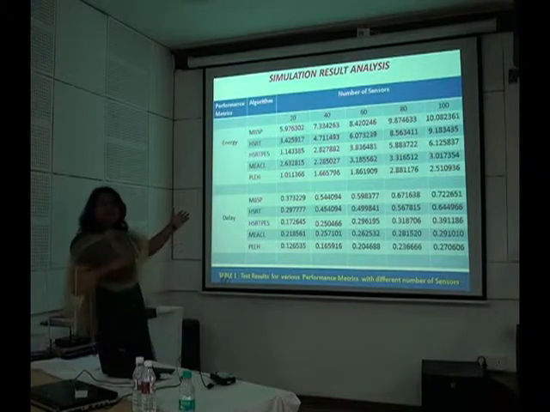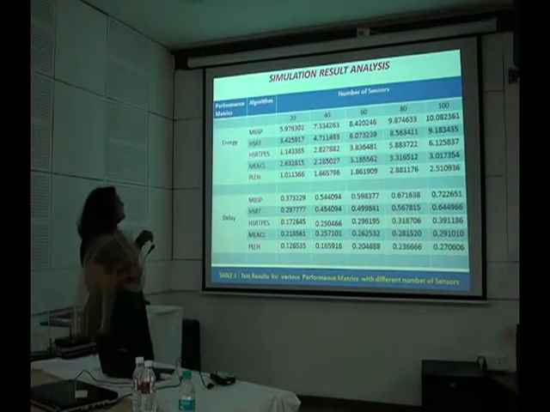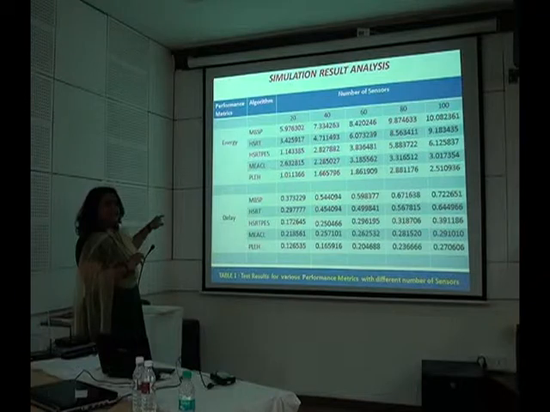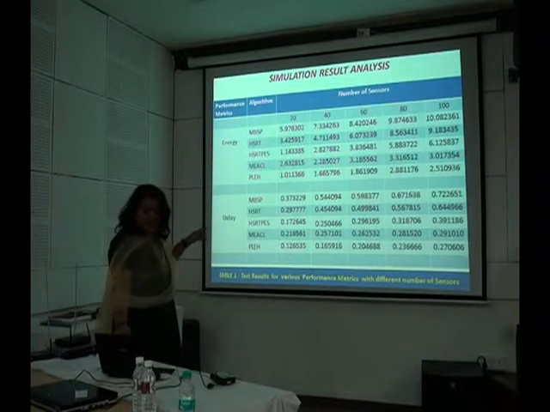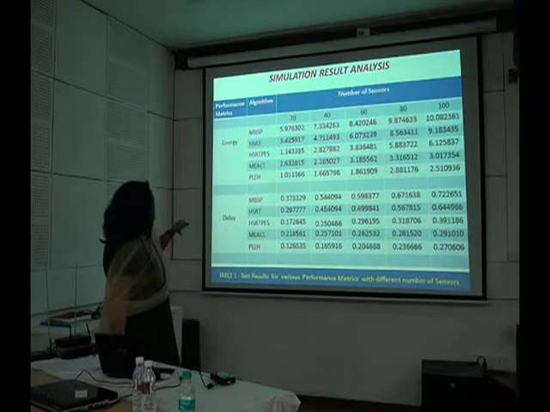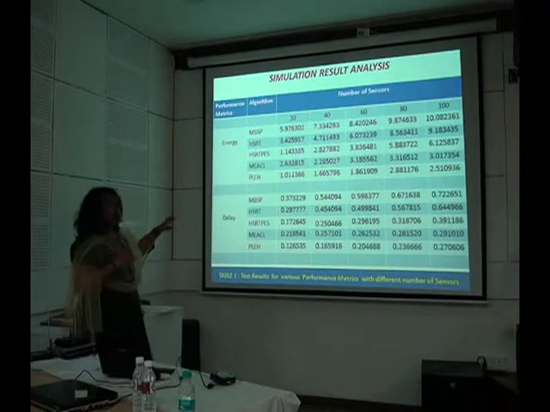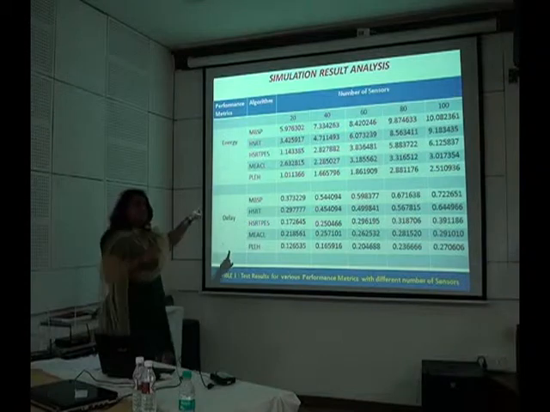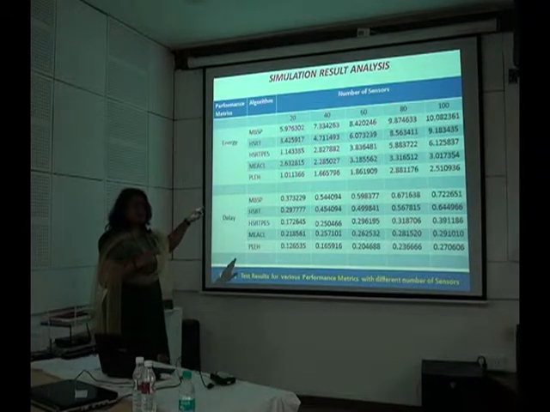So these are the values which I have obtained from my simulation. I have dealt with four parameters: energy, delay, drop and delivery ratio. In the next table you can see the various algorithms I have written. MBPS, sir, is an existing algorithm. MBPSP is the mobile base station placement scheme.